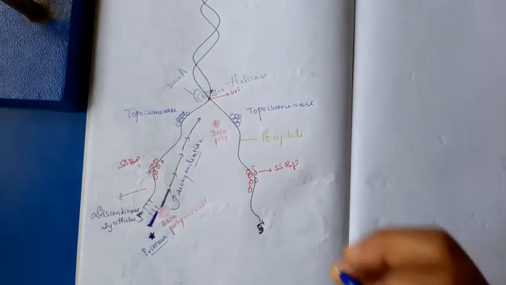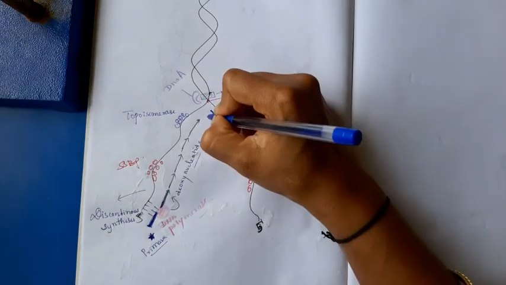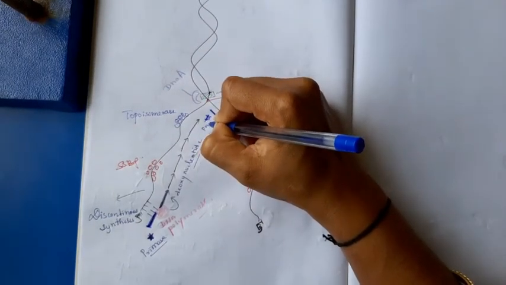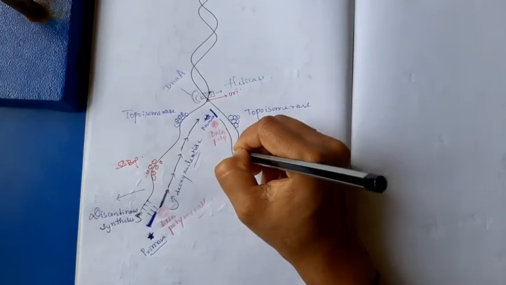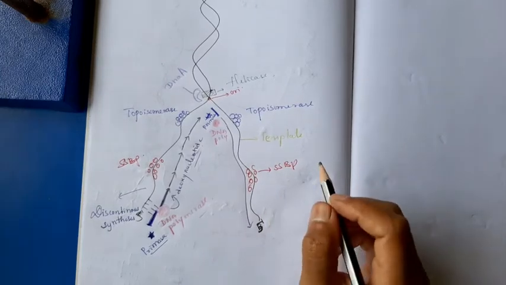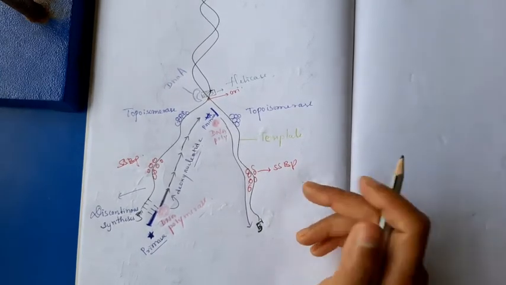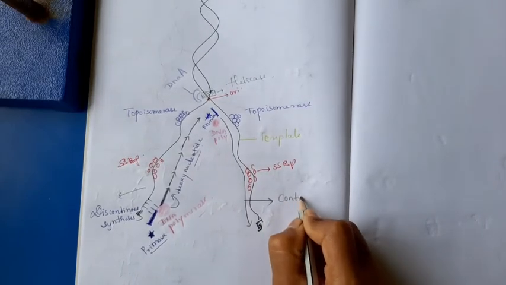It also requires double stranded DNA for its work. Again another important enzyme comes, that is known as primase. That primase adds the small segment of RNA, then the DNA polymerase starts its work adding deoxynucleotides continuously.